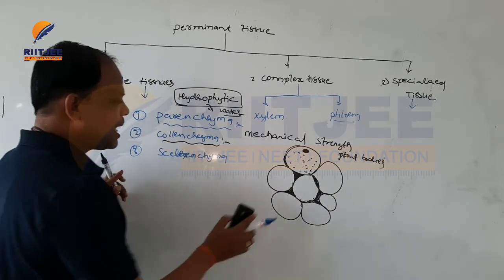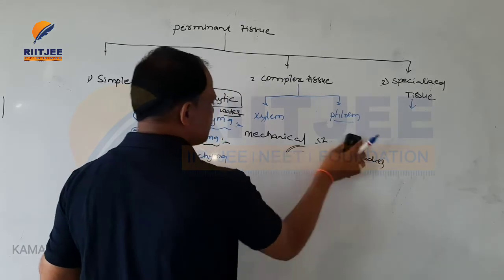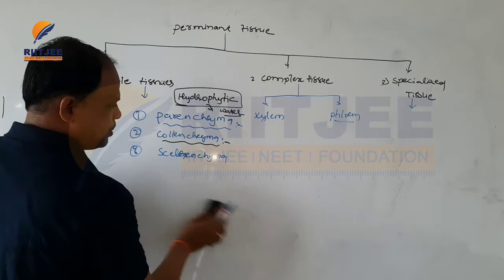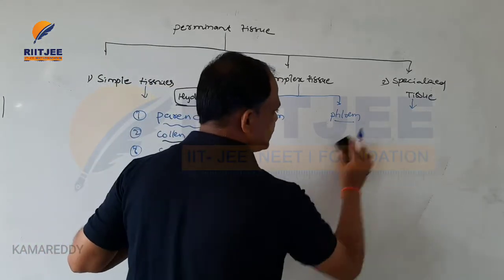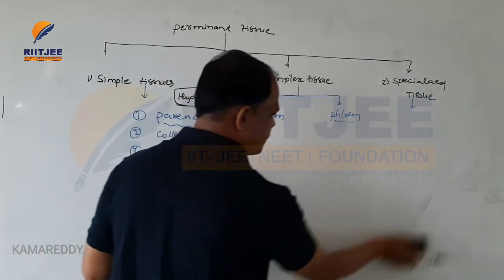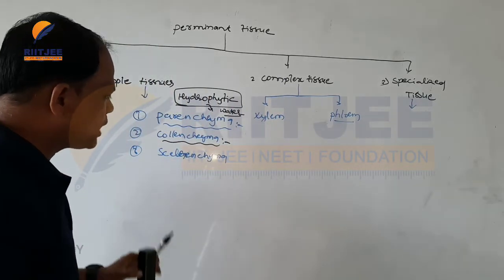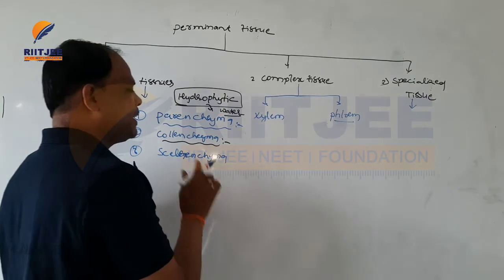And next one is sclerenchyma tissue. There are two types of tissues present in sclerenchyma.